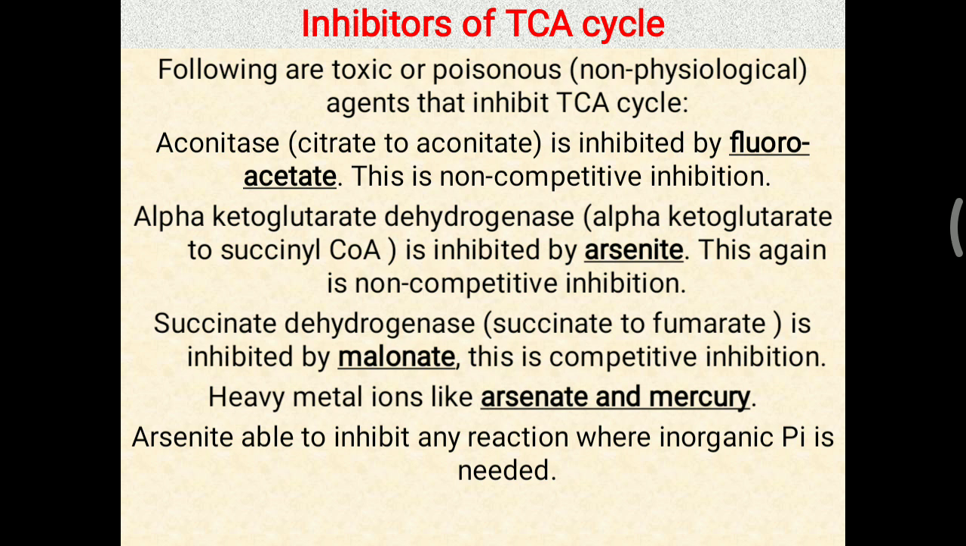Arsenite is able to inhibit any reaction where inorganic phosphate is needed. So arsenite particularly inhibits alpha ketoglutarate dehydrogenase by attaching to the SH group of this dehydrogenase enzyme. This arsenite is able to inhibit any enzyme where inorganic phosphate is needed by attaching to the SH group of the enzyme. So in this picture we will look at those inhibitors.